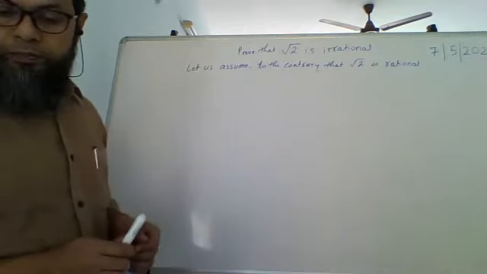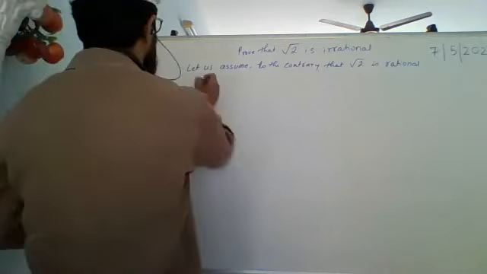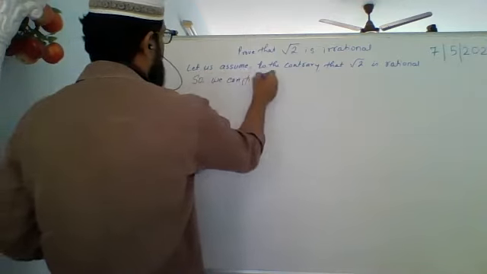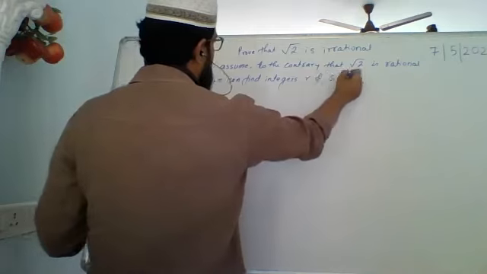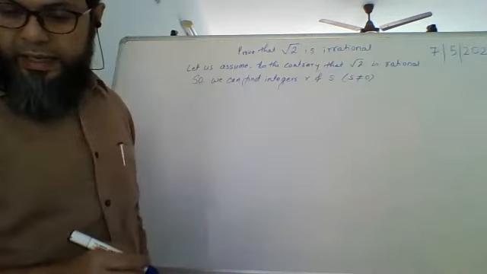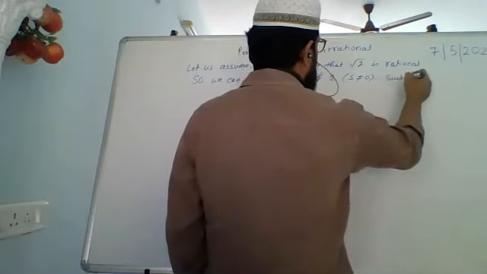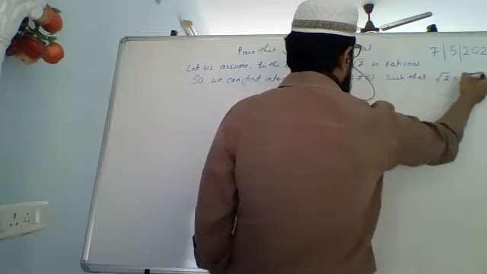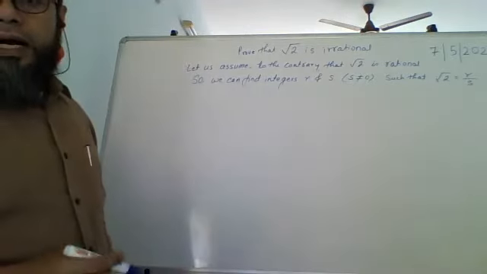So we will say, now because root 2 is rational, we can find integers r and s not equal to 0 such that root 2 equals r upon s.